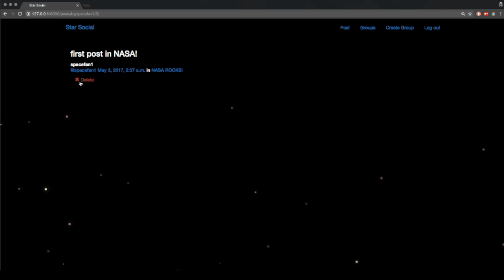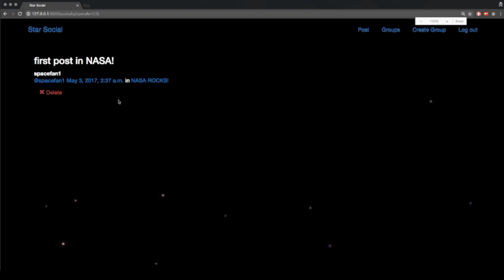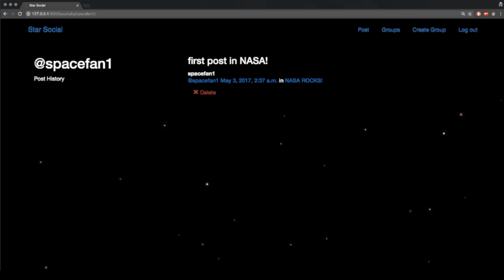Then I can see here, I'm not super zoomed in so you can see perfectly. So hopefully you are able to see that. So I have the first post, the space pen, and I can see Space Pen 1 with this little symbol, and I have the time I posted it, and I hit on Space Pen. There is my history. You can see the history at this Space Pen 1. And it's basically I have one post and there it is.